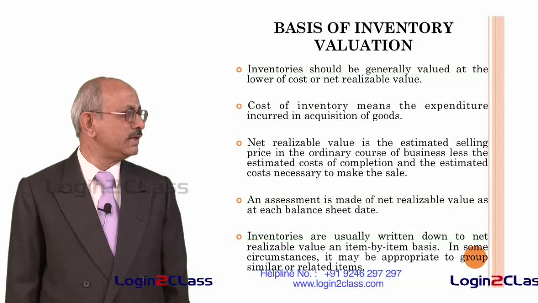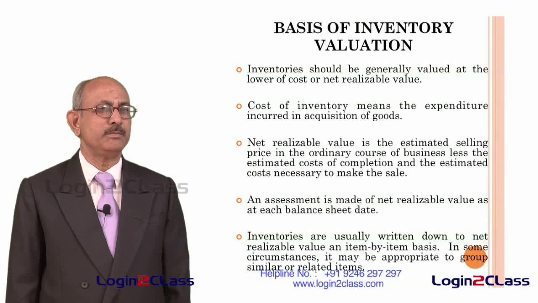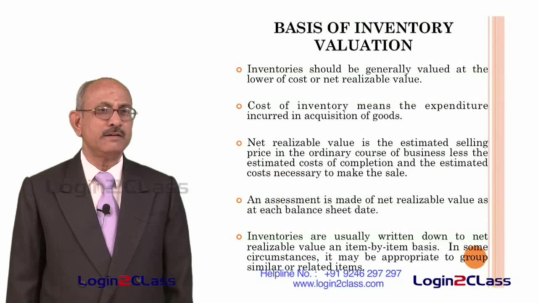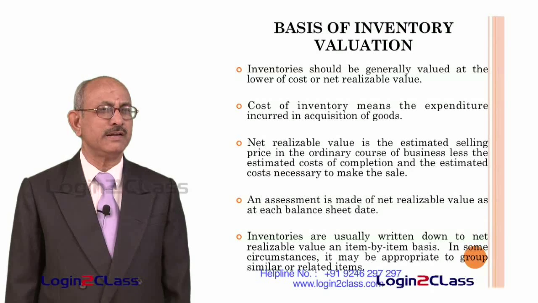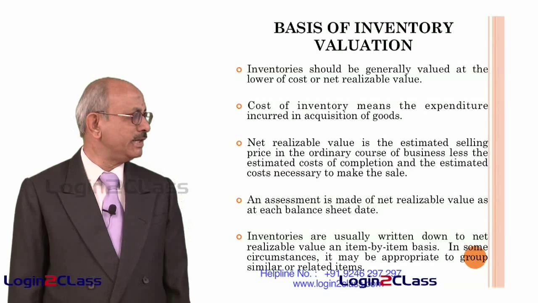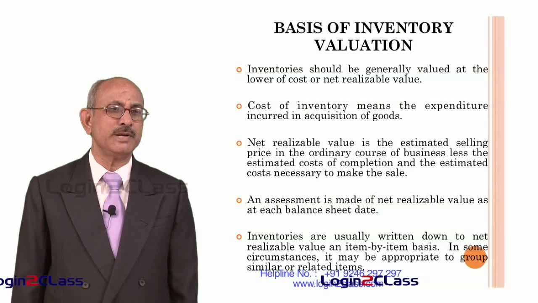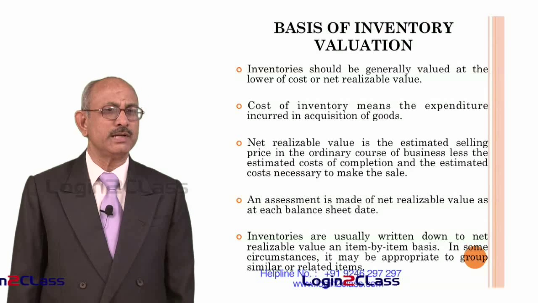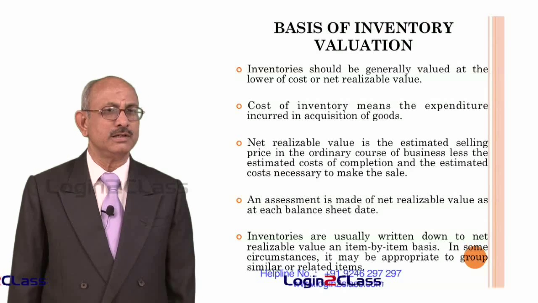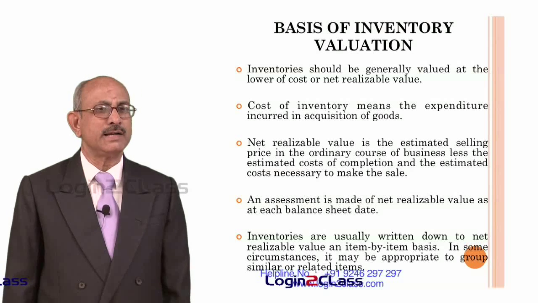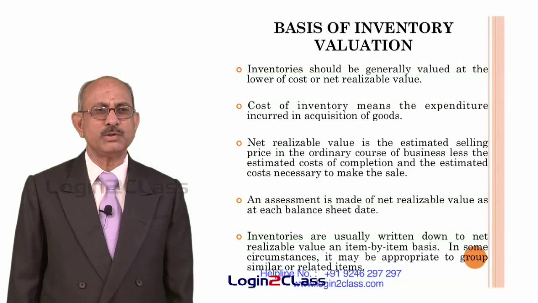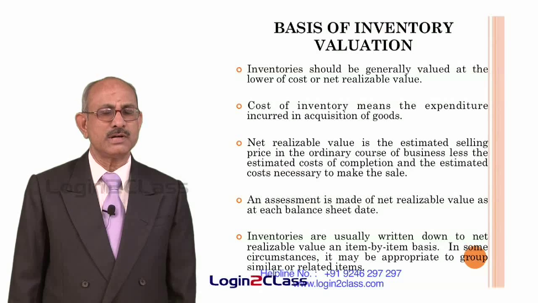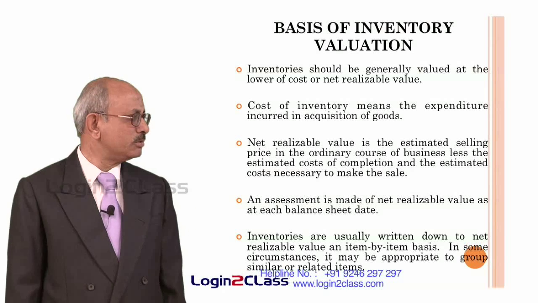Inventories are usually written down to net realizable value on an item by item basis. So, what is the meaning of this? They have to be written down to net realizable value. If the cost is more than the net realizable value, then they have to be reduced to the net realizable value. This cannot be done on a gross basis. That is the meaning of on an item by item basis. So, in some cases the net realizable value may be lower, in some cases it may not be lower than the cost. So, each one we have to take individually, and then the difference between the cost and the net realizable value, wherever net realizable value is lower than the cost, has to be taken into account, and then to that extent the value of the inventory has to be written down, that means reduced to that extent.